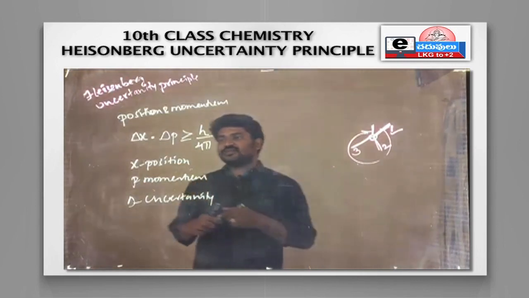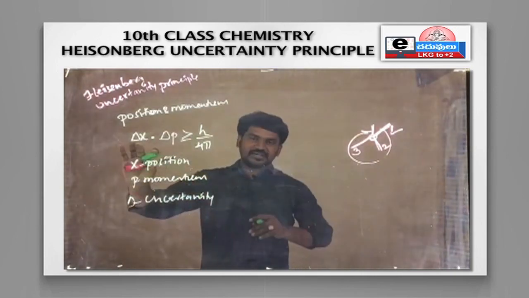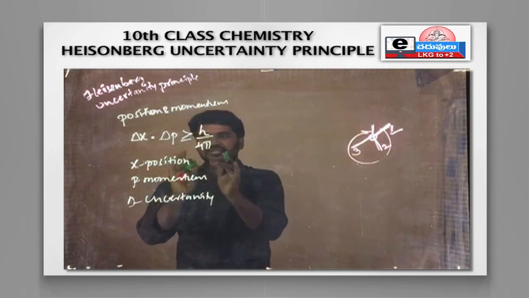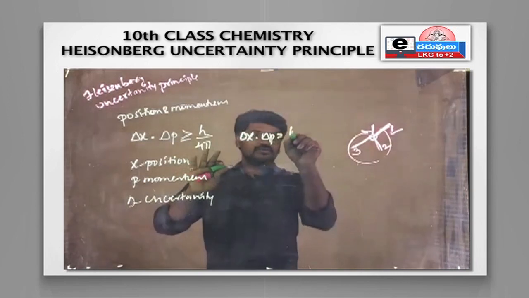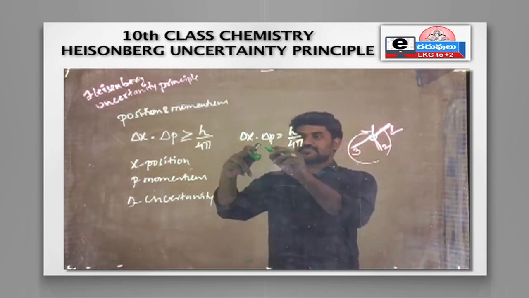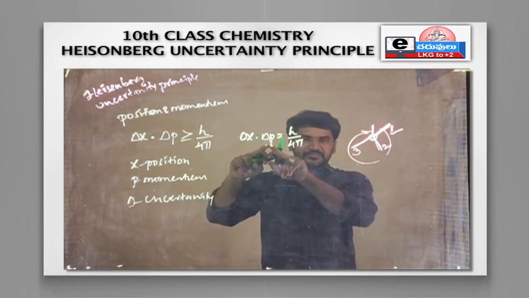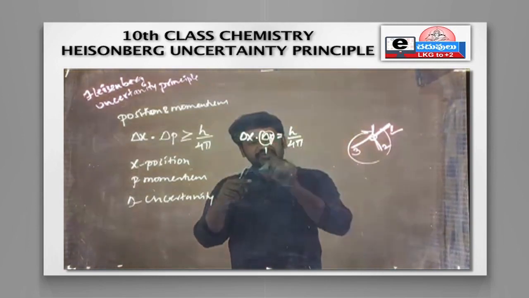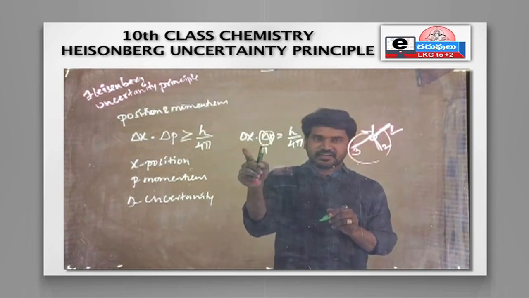So suppose here delta x and delta p are there. Now if I want to find delta x, suppose you take delta x into delta p equals h by 4 pi. Now I want to find this delta x. If the delta p value becomes 1, then the total value is of delta x only, no?